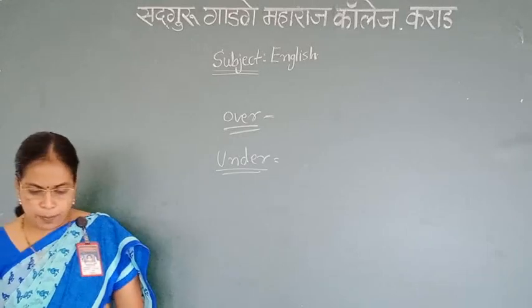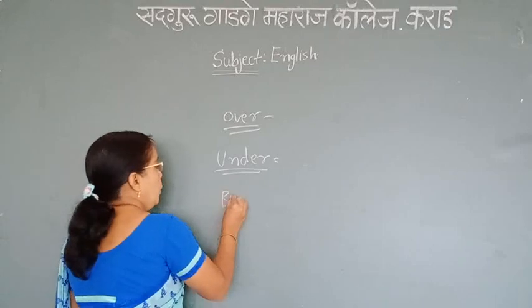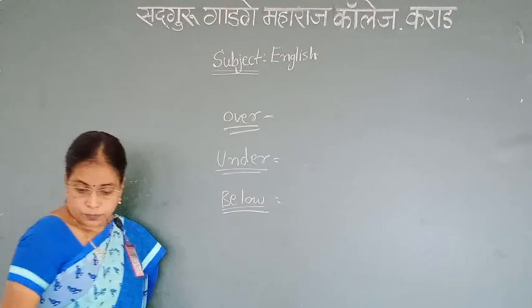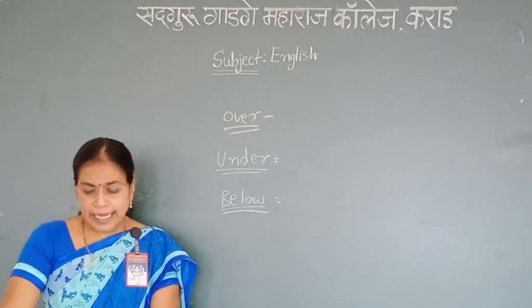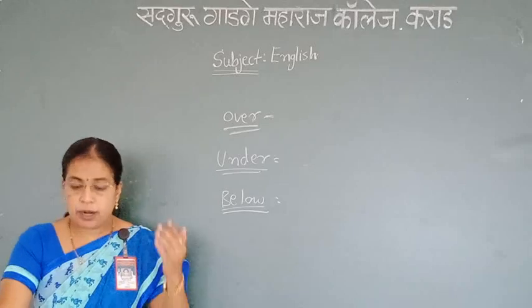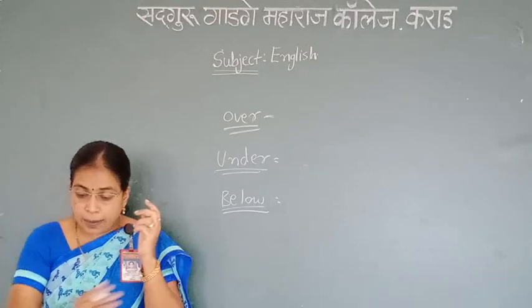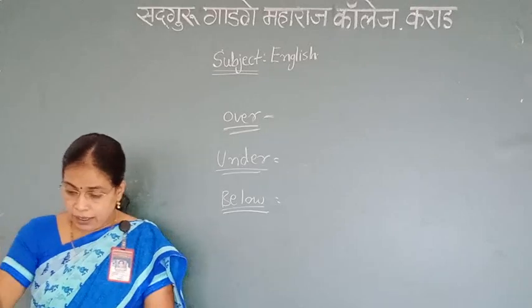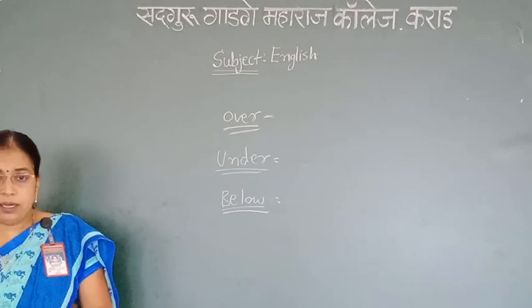And the next preposition is below. Below indicates something at a slightly lower position than what under indicates.